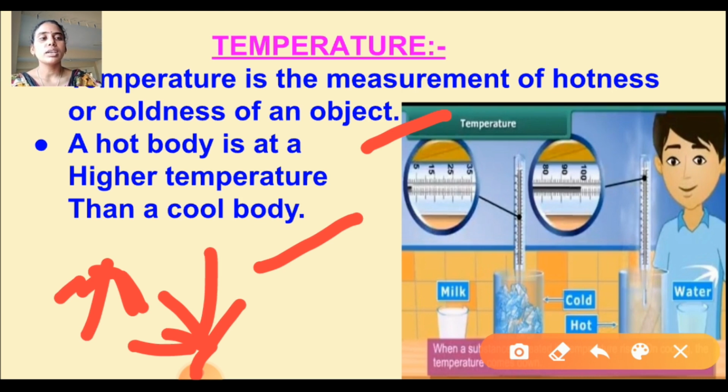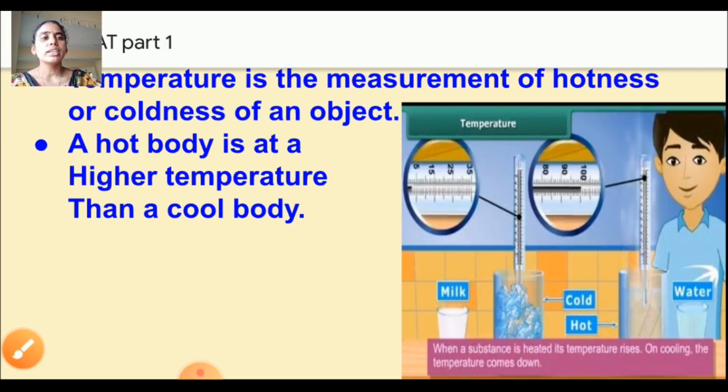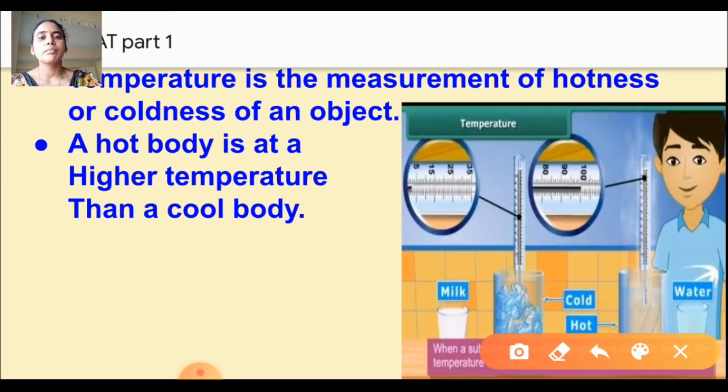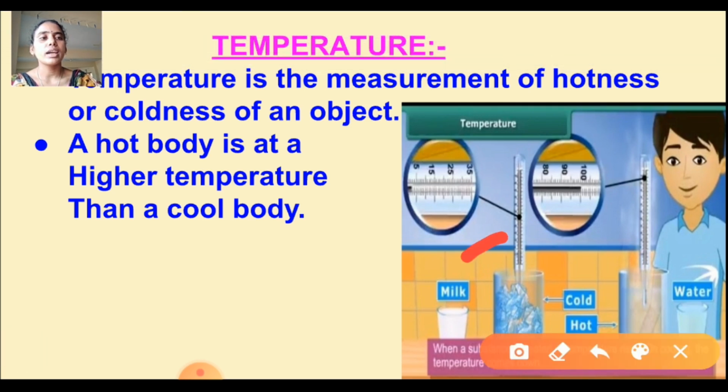See this: when a substance is heated, the temperature rises; on cooling, the temperature comes down. Look at the two pictures in this image: cold ice cubes in the first beaker and hot water in the second beaker.